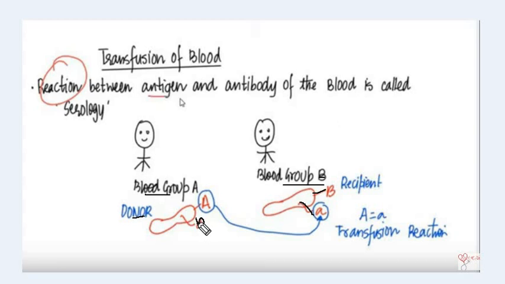According to Wiener's law, the antigen of the donor here is A. The antigen of the donor reacts with the antibody of the recipient. Here the antibody of the recipient is small a. That means the antigen of the donor and the antibody of the recipient are the same. So a transfusion reaction takes place and blood is not easily transfused from you to your friend. You have to remember this because a transfusion reaction occurs here.